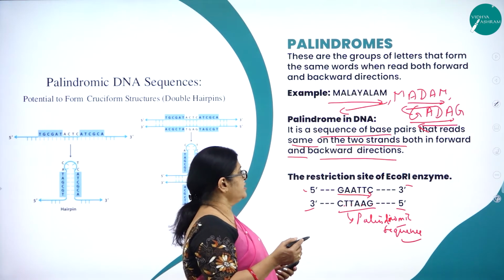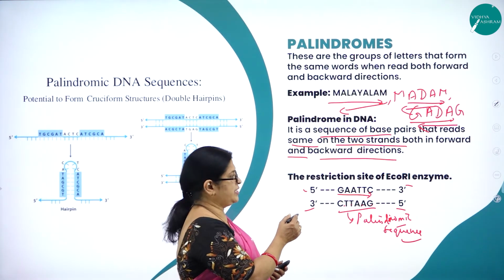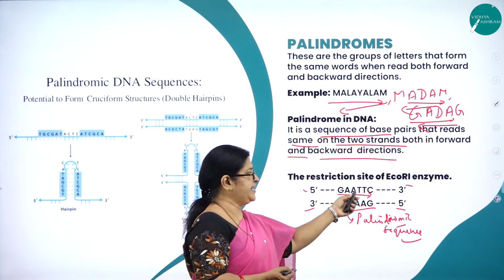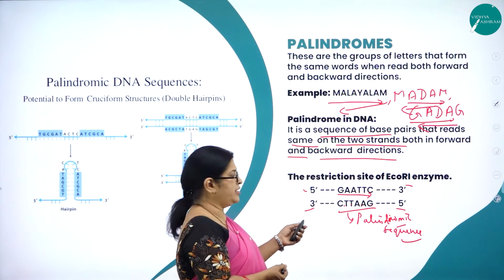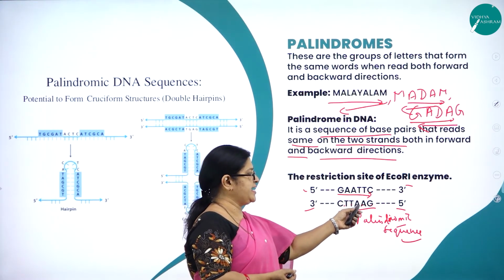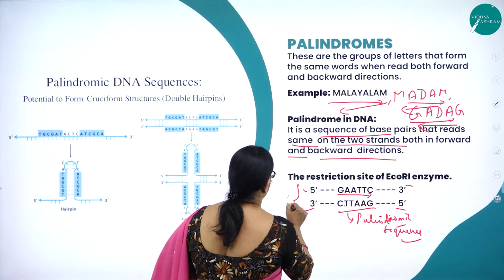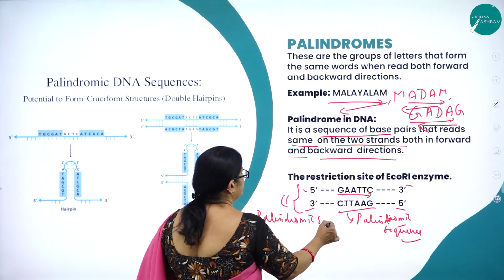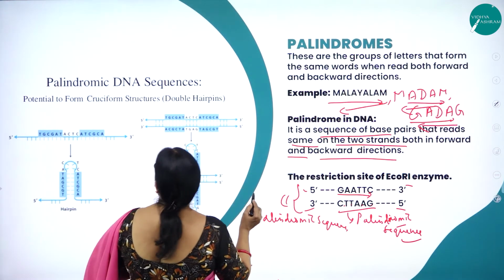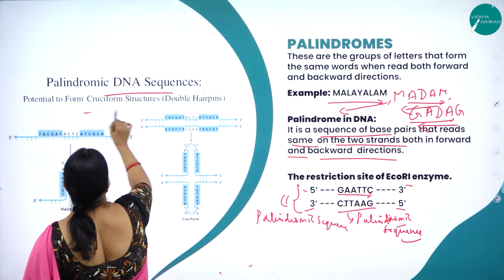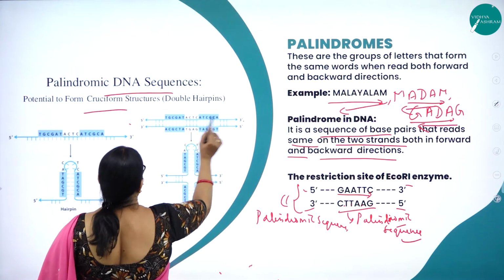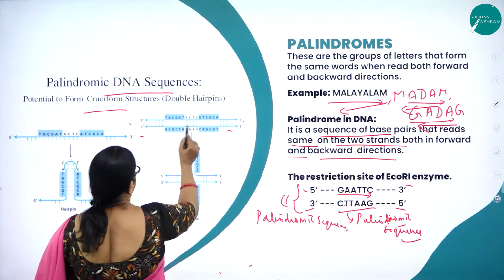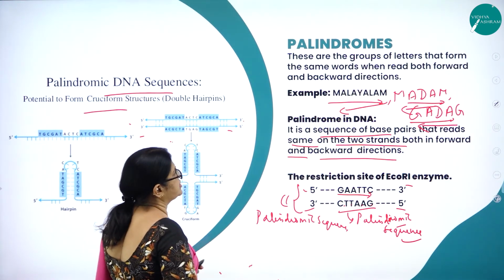For example, take the restriction site of the Escherichia coli restriction enzyme. You read it like this: 5 prime GAATTC 3 prime. When you read it backward, it is 3 prime CTTAAG. So this is called a palindromic sequence. Here you can see the palindromic DNA sequences, read 5 prime to 3 prime on one strand and 3 prime to 5 prime on the other.